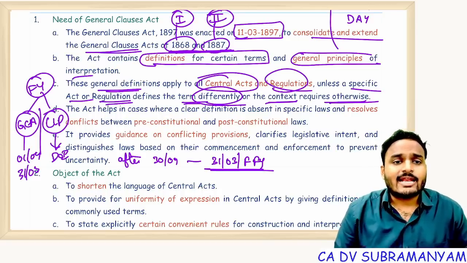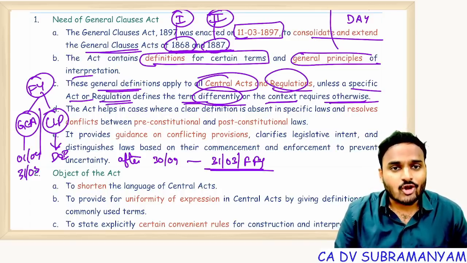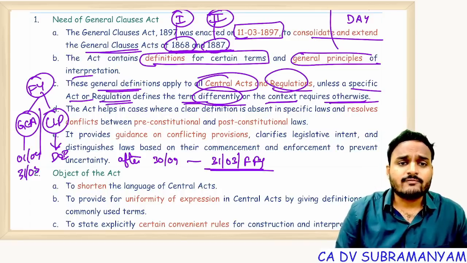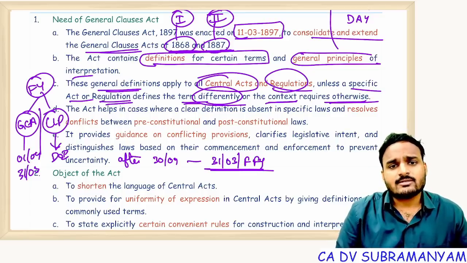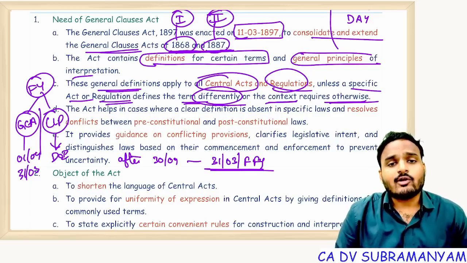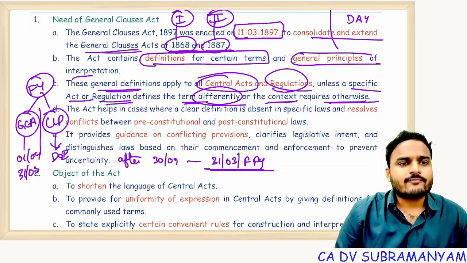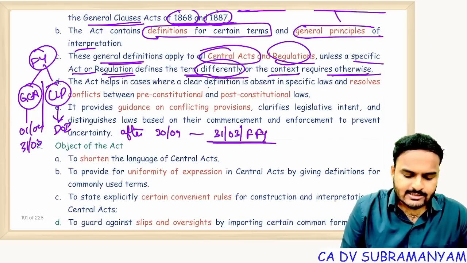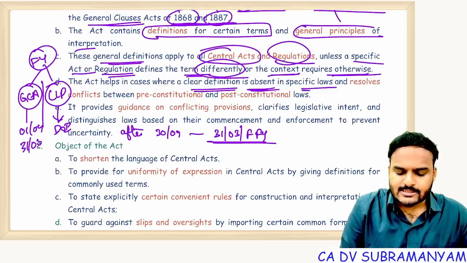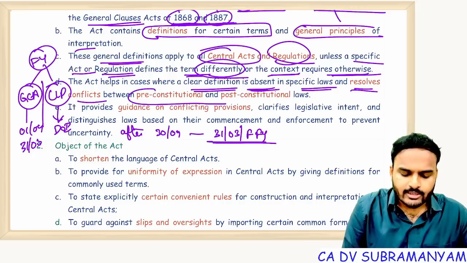Now which definition I should follow? Very simple. For LLPs, LLP Act is special law, special act. If there is a conflict between special provision and general provision, always follow special provision. So with respect to LLPs, following LLP Act, apply definition of financial year as per LLP Act. That's it. The Act helps in cases where clear definitions are absent in specific laws and resolves conflict between